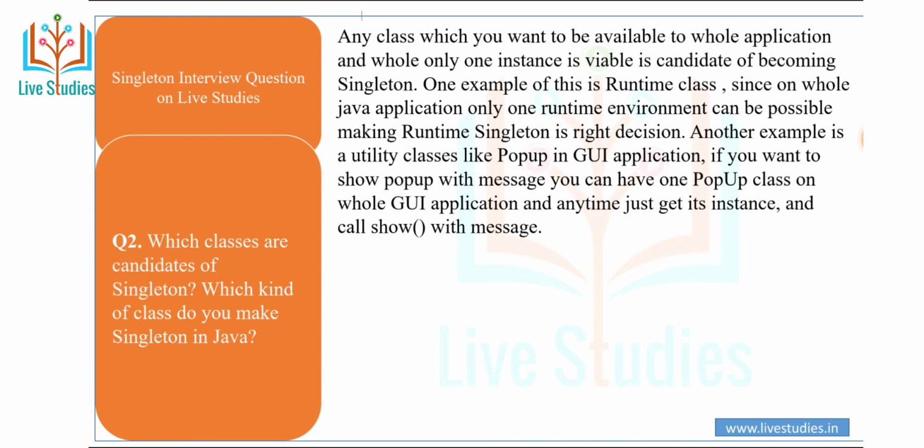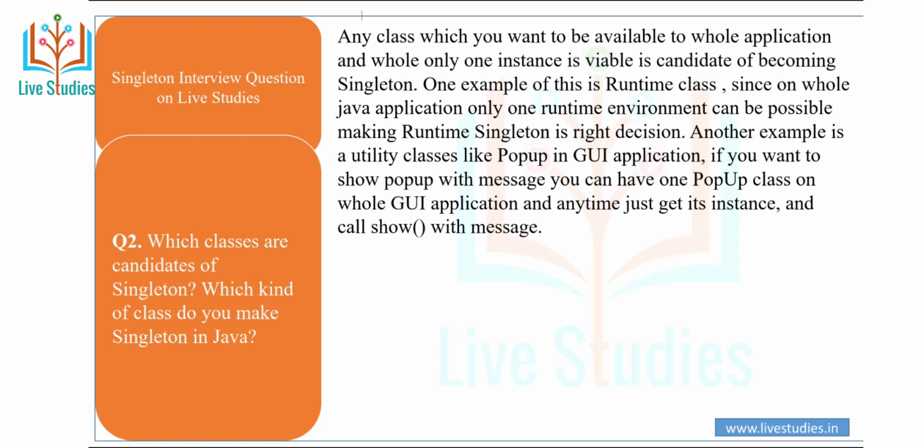Another question: which classes are candidates for singleton? Which kind of class do you make singleton in Java? Any class which you want to be available to the whole application and which should hold only one instance is a candidate for becoming singleton. An example of this is the Runtime class.